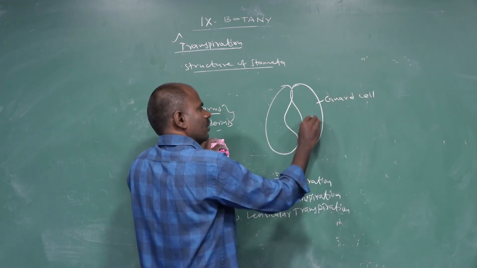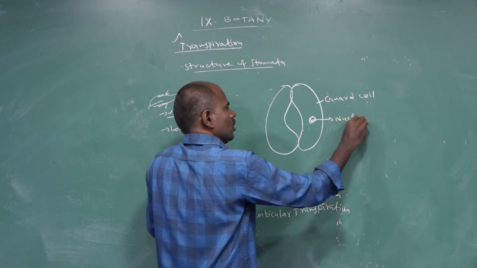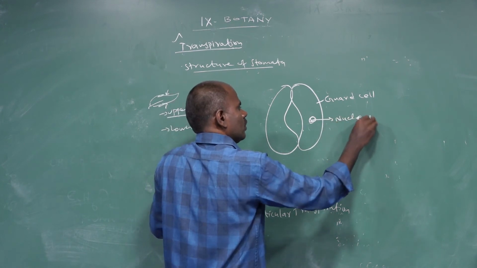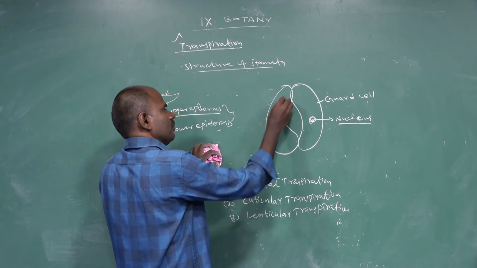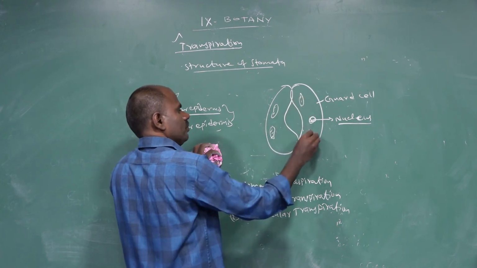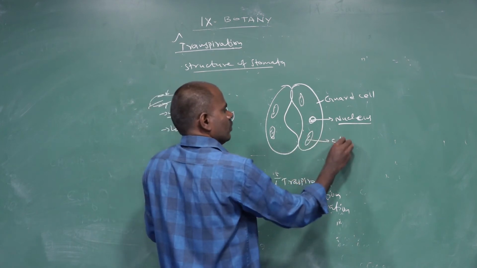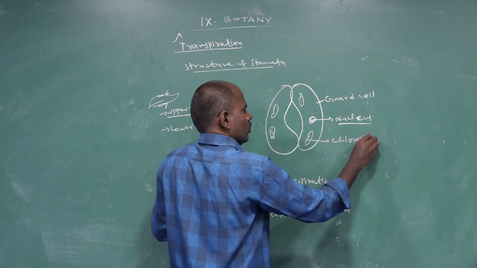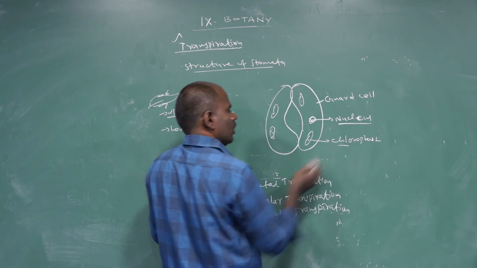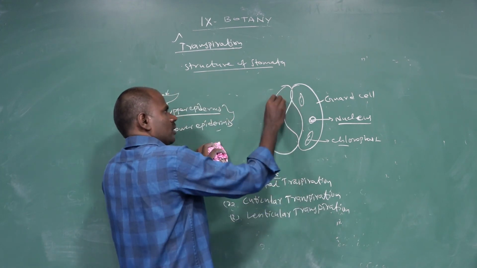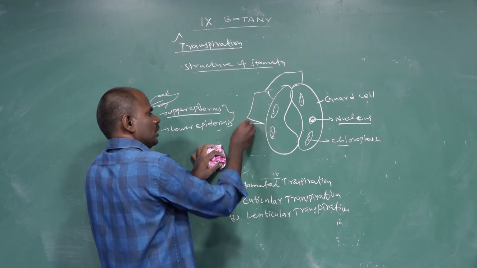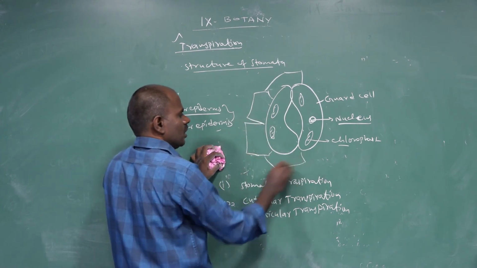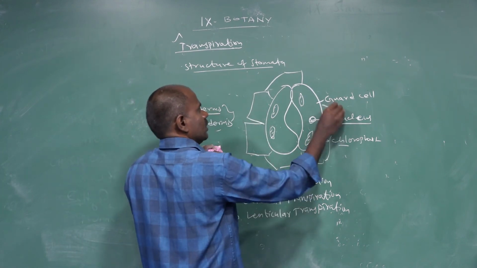These guard cells contain, in the center, the nucleus and chloroplasts. These guard cells are surrounded by subsidiary cells. A few subsidiary cells cover the two guard cells.